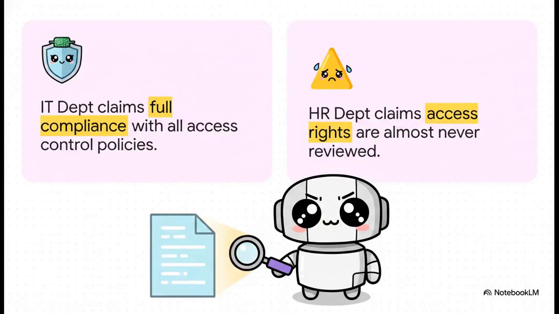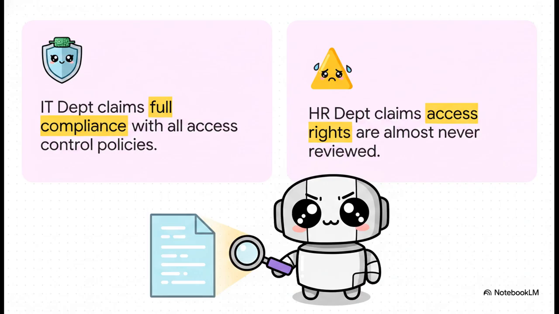And this brilliantly illustrates objectivity in action. The source material gives a fantastic example of a really common auditing headache: conflicting stories. Imagine you're auditing an organization, and the IT department claims, oh yeah, absolutely, we're following all access control policies.